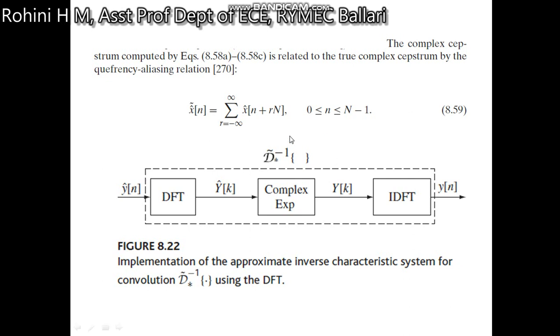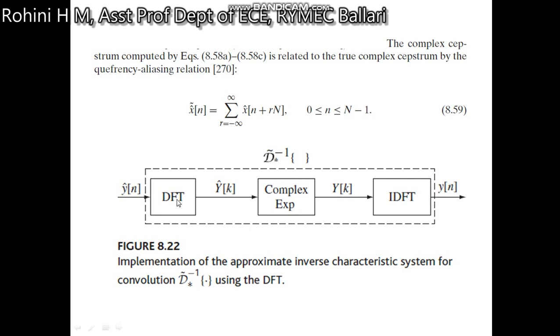The complex cepstrum computed by the above expression is related to the true complex cepstrum by the aliasing relation, so x̂ of n is written as the sum over r from minus infinity to plus infinity of x̂ of n plus rN, where n varies from 0 to N minus 1. So this is for the inverse transformation.